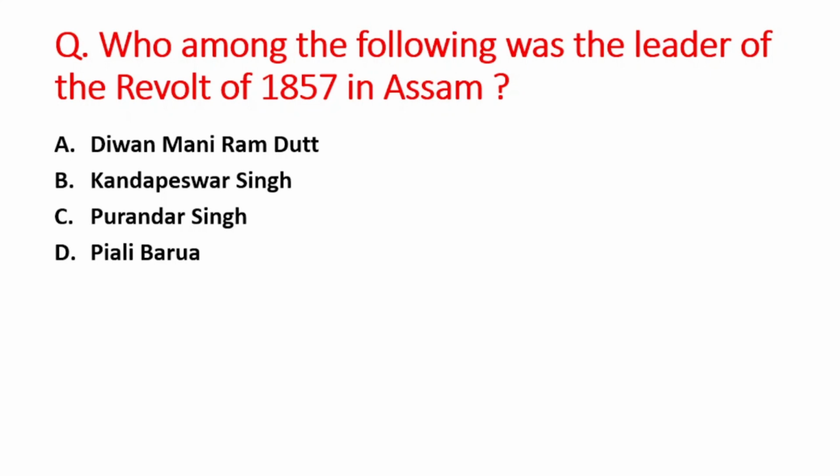Next question is, who among the following was the leader of the revolt of 1857 in Assam? A option is Diwan Mani Ram Dutt, B option is Kandapeshwar Singh, C option is Purandar Singh, and D option is Pyali Barua. So right answer is option A, that is Diwan Mani Ram Dutt.